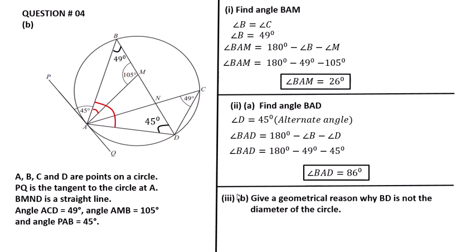Question 3, part B. Give a geometrical reason why BD is not the diameter of the circle. BD is not a diameter of the circle because the angle BAD is not equal to 90 degrees. So this line BD is not a diameter because the angle is not equal to 90 degrees. We found above that the angle BAD is equal to 86, not equal to 90. That's why it is not a diameter.